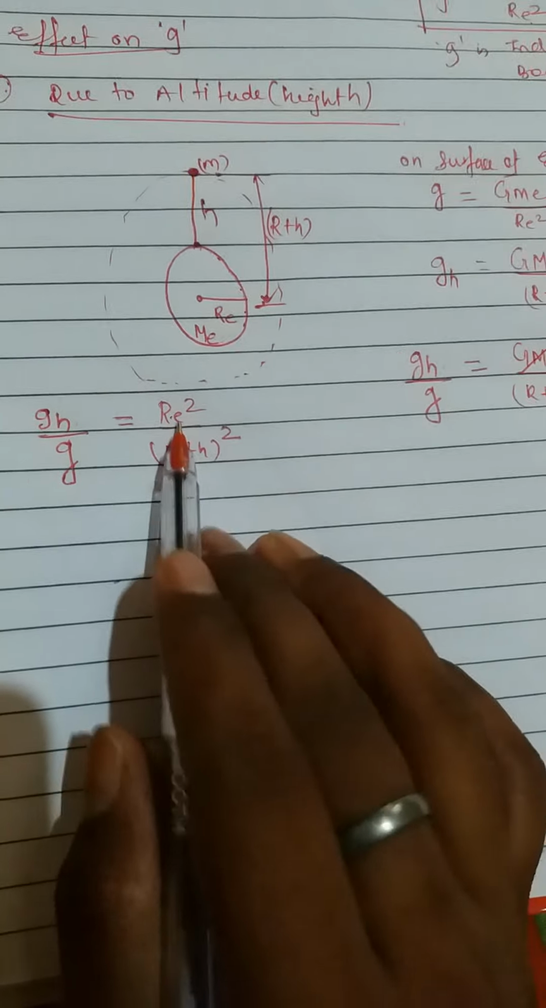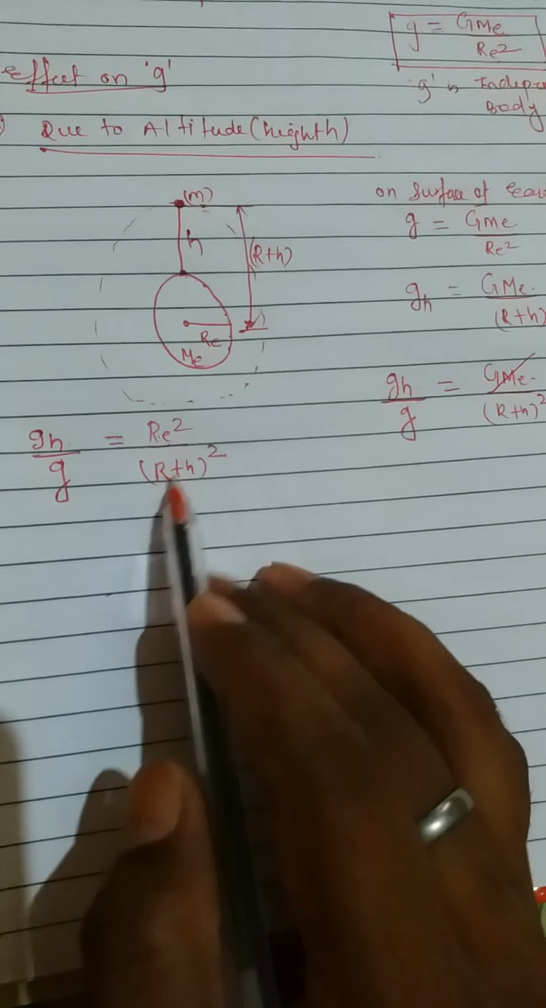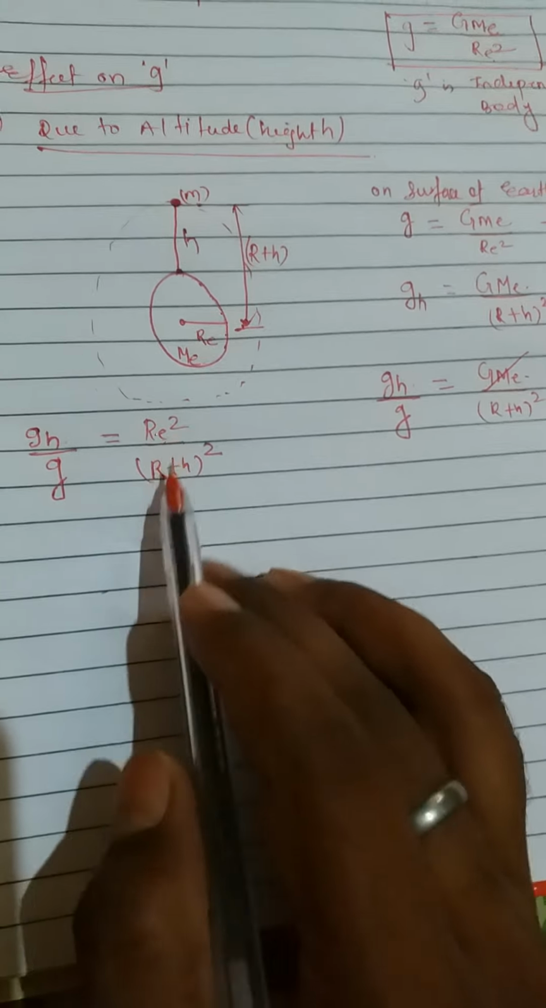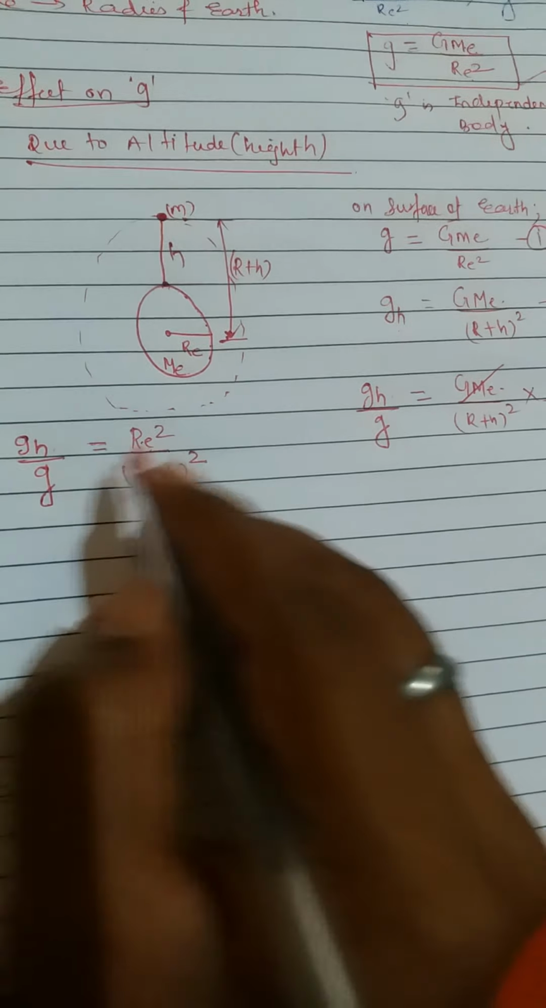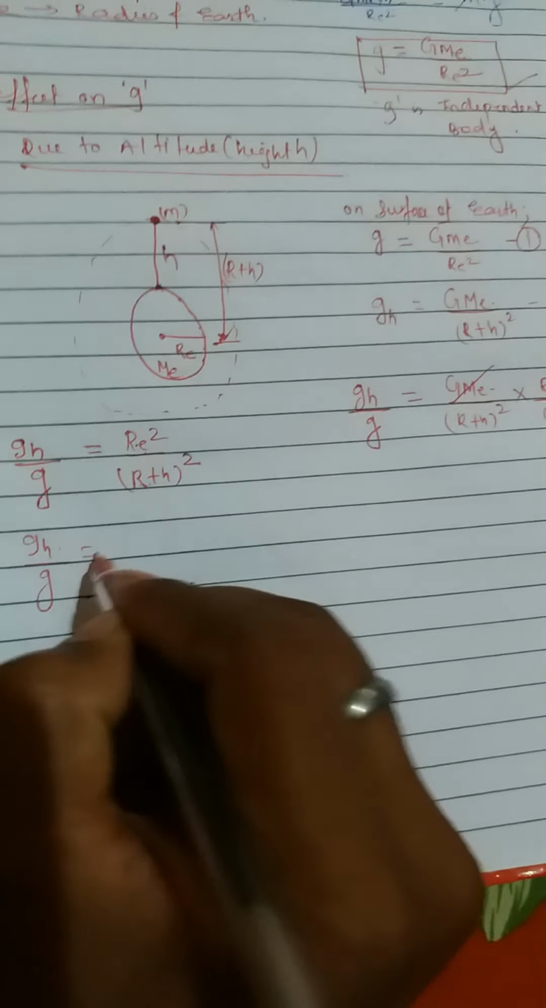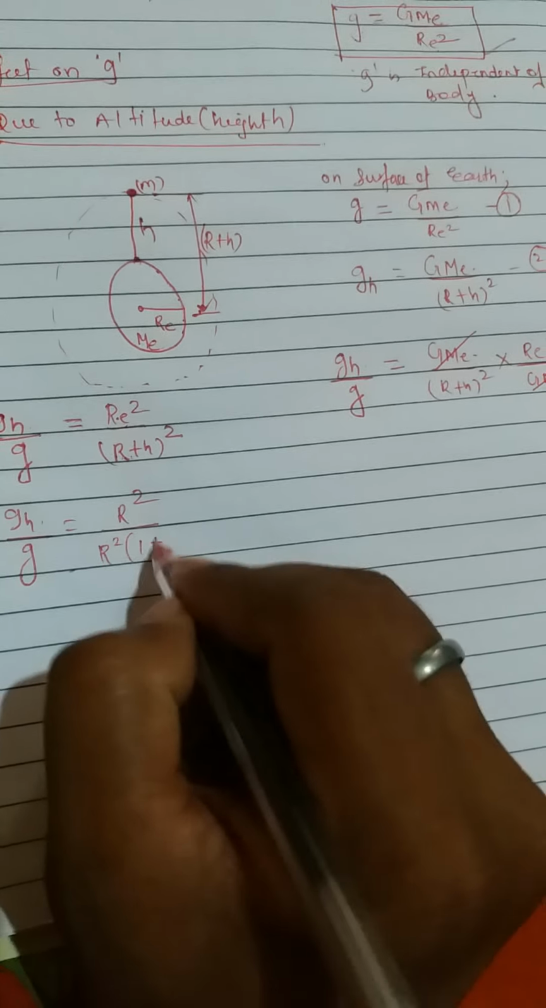Now what you're remaining with, gh divided by g is equal to Re square divided by (R plus h) whole square. Now this Re and R both are same only, I'm just writing in a flow, so sometimes I'll miss this suffix e, so don't get confused about why these two are different or same. They both are same only. From the denominator, you take R common. So gh by g is equal to R square by R square into (1 plus h by R) whole square. Understood?